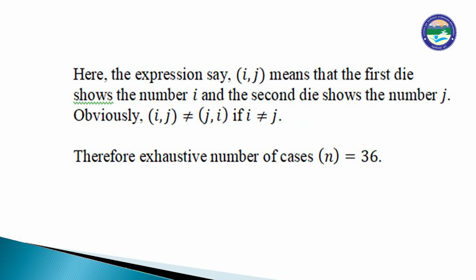Here the expression i, j means that the first die shows the number i and the second die shows the number j. Obviously, (i, j) is not equal to (j, i) if i is not equal to j. Therefore, the exhaustive number of cases, small n, is equal to 36.